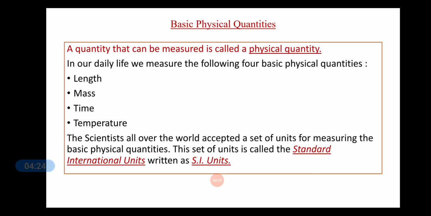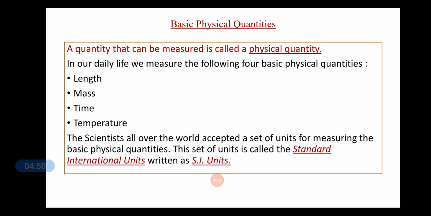Now the basic physical quantities. A quantity that can be measured is called a physical quantity. In our daily life, we measure the following 4 basic physical quantities. They are length, mass, time, and temperature.